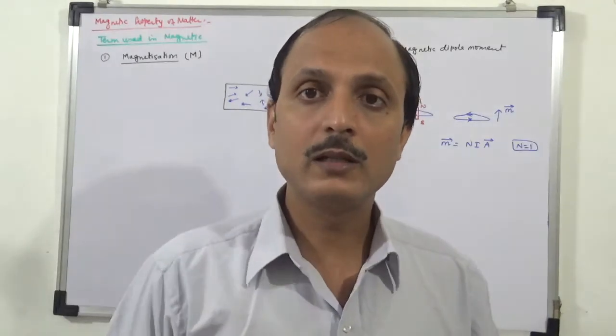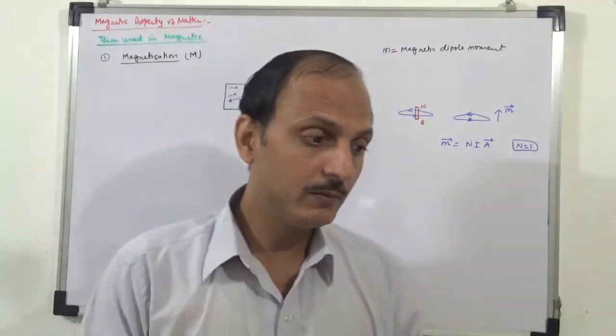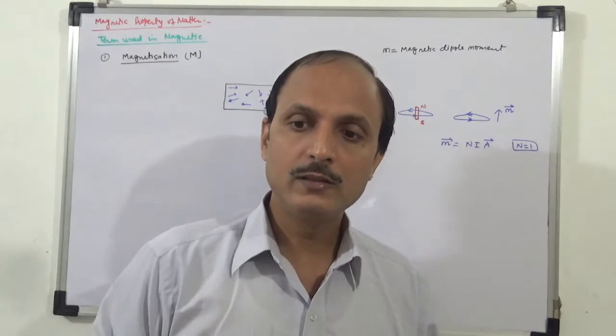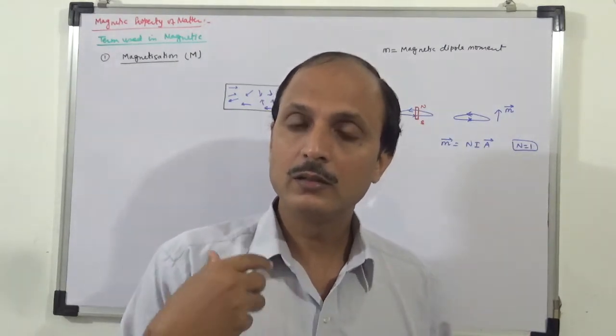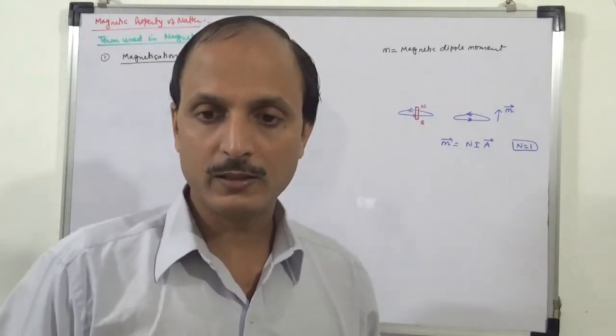So in most materials the net magnetic dipole moment is 0. That's why the net magnetic nature is not there.